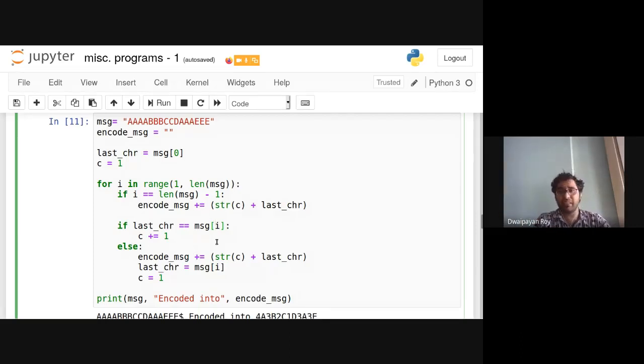It's pretty easy. What I am doing is, at the last character, at the last index, I am checking whether it is the last index or not. If it is the last index, I am adding the entire string, the content, the count, as well as the last string into the encoded message. So can you guess what will be the output of this? Will we be getting this desired output?